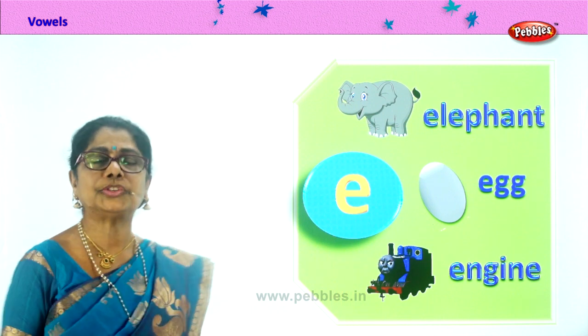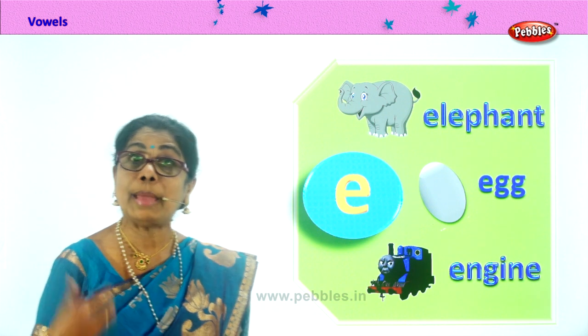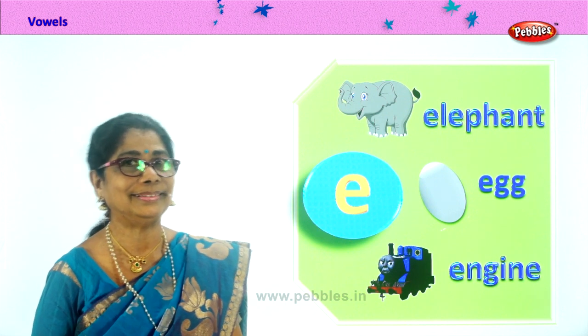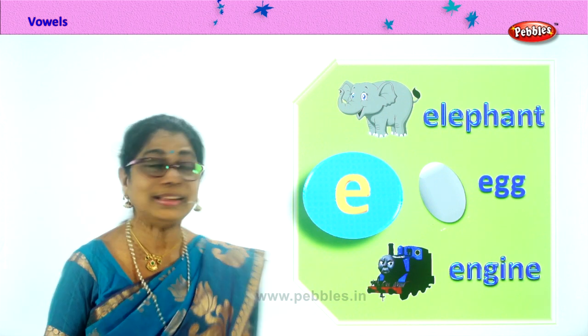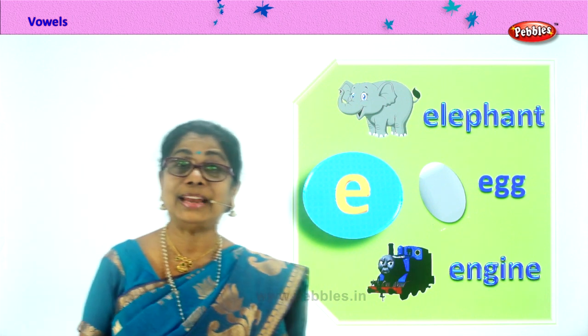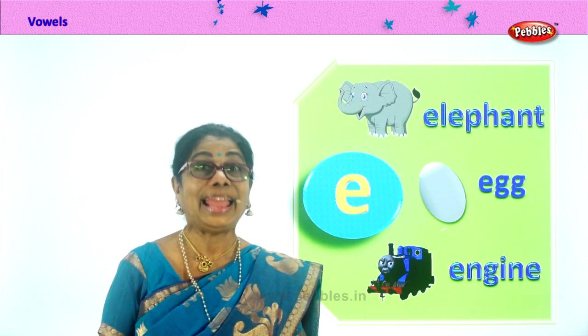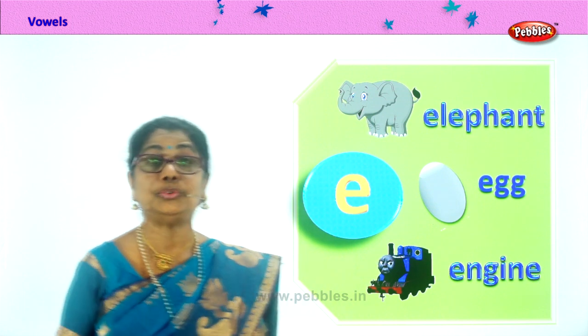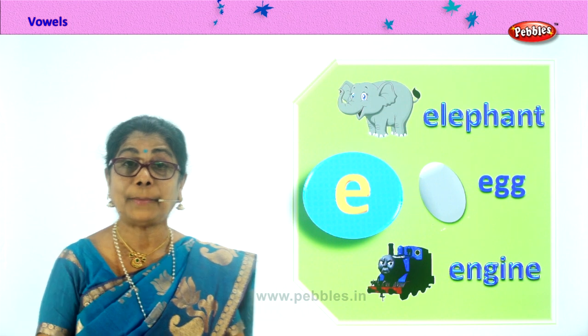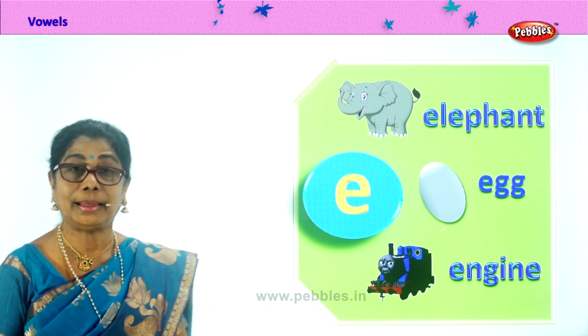Now you remember the song. For the second vowel, E, we have a lovely song. Eggs in the pan. Let's suppose there's a pan, lots of eggs in the pan.